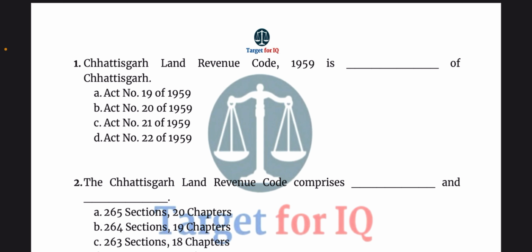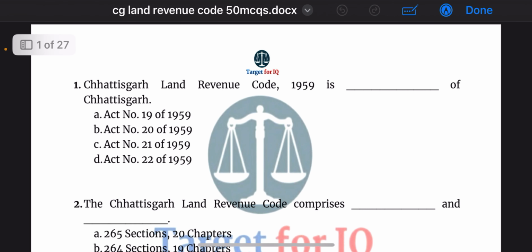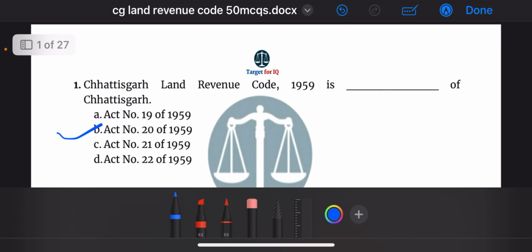The options are A. Act number 19 of 1959, B. Act number 20 of 1959, C. Act number 21 of 1959, or D. Act number 22 of 1959. The correct answer is option B. Act number 20 of 1959.